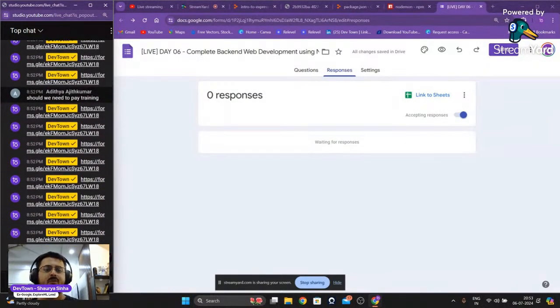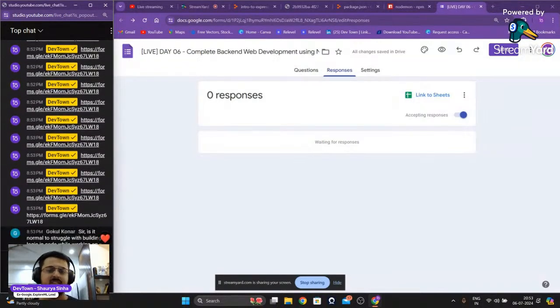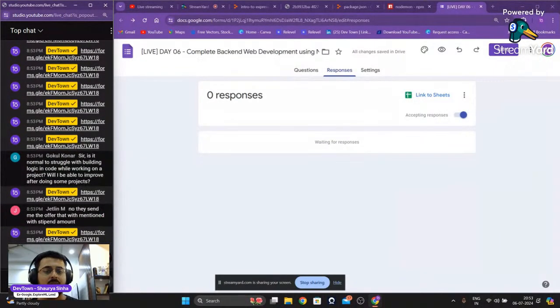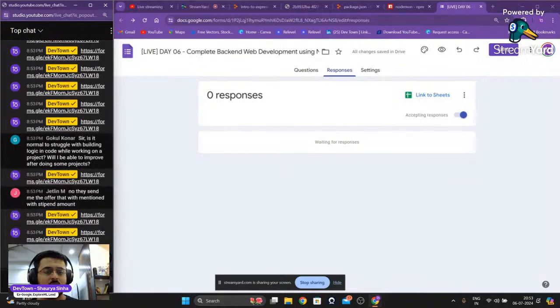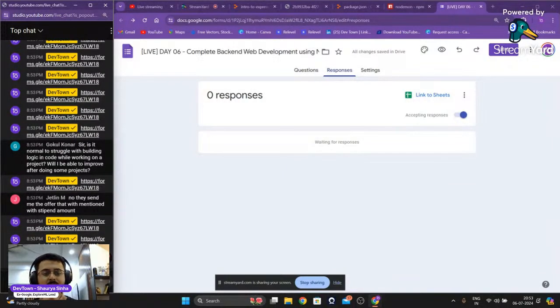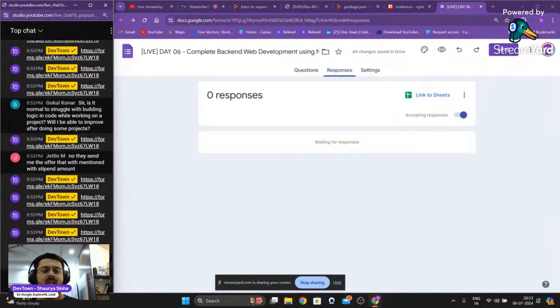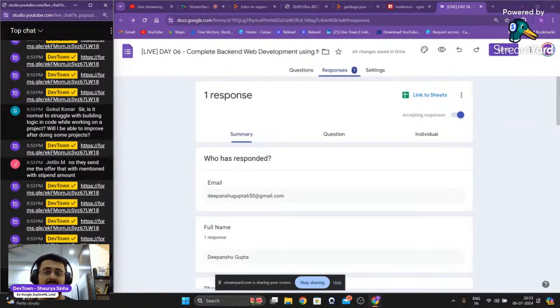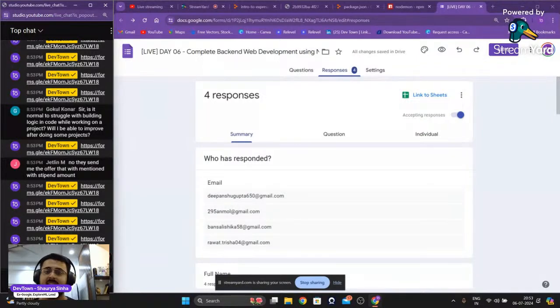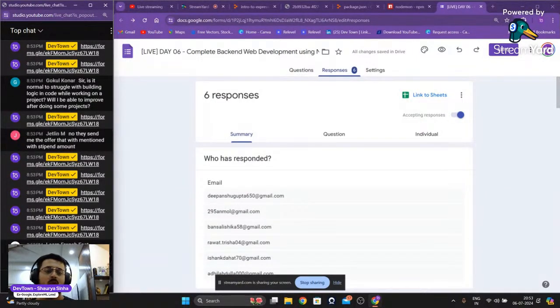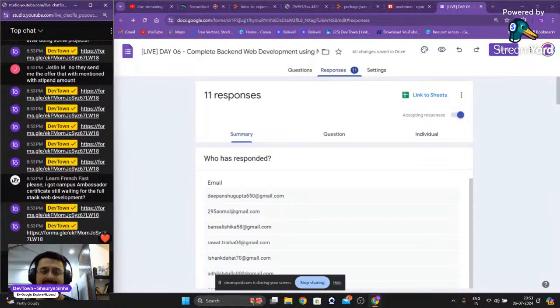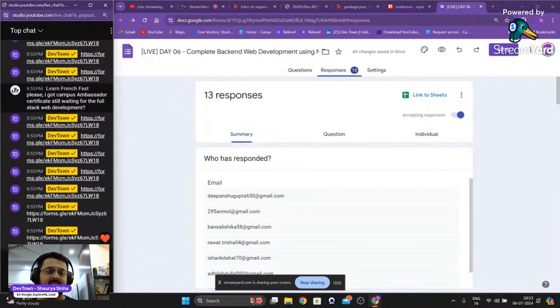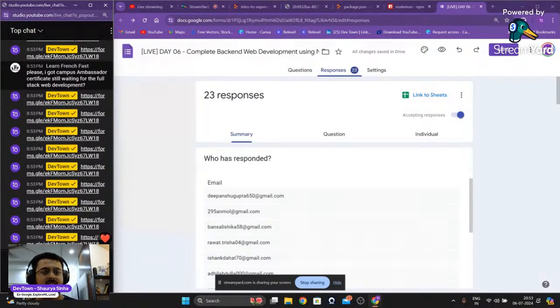If you're enrolling for the training program, which is actually very good, then yes, there is a fee for the same. Sir, is it normal to struggle with building logic in code while working on a project? Will I be able to improve after doing some projects? If you are doing the projects yourself, then yes, it is going to be very important. But if you are copy pasting projects from YouTube or something like that, then no, you will not be able to gain anything. Jetlin, do one thing, send me the offer letter and everything on my email ID, that is shaurya.sinha@devtown.in. I'll check it personally.